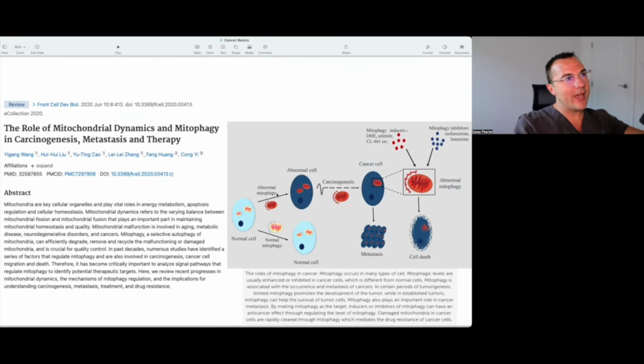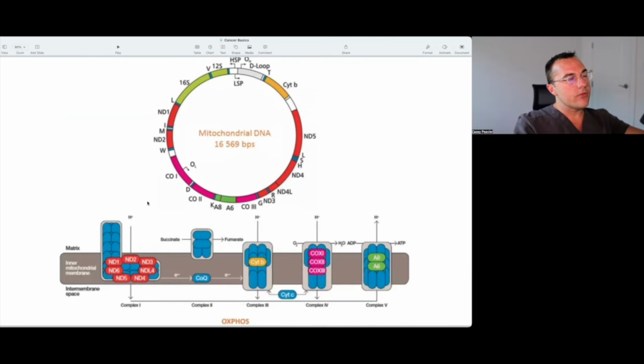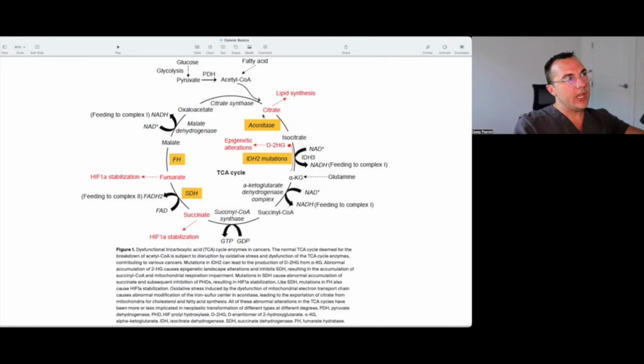If we don't do that, that means that these mutations and problems can build up, which can lead to cancer. Those mutations can directly affect OXPHOS performance and energy production, which can lead to cancer. And then lastly, when we have either enzyme problems, deficiencies, or toxicities, then we can have these toxic intermediates, or these TCA intermediates build up, which can then stabilize HIF and lead to metabolic reprogramming.